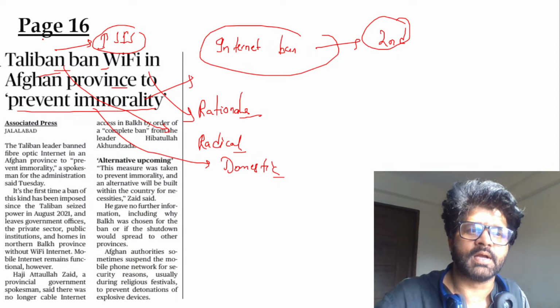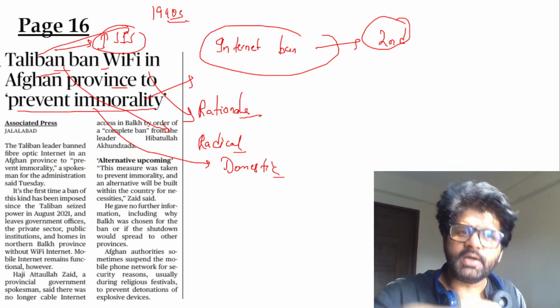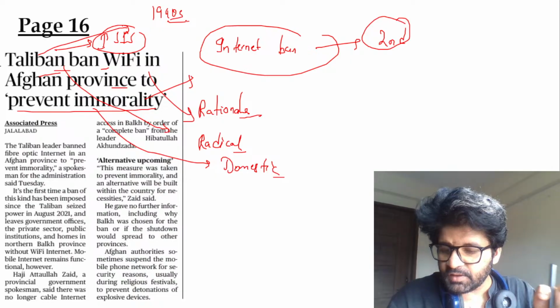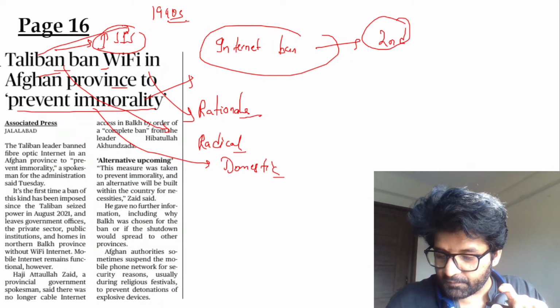But there are countries. It emerged in the 1990s. ISIS emerged in the 2010s. So there are differences between the Taliban and ISIS. Wireless fidelity. So hope you're understanding where we are going with this. What are the things which are very important?